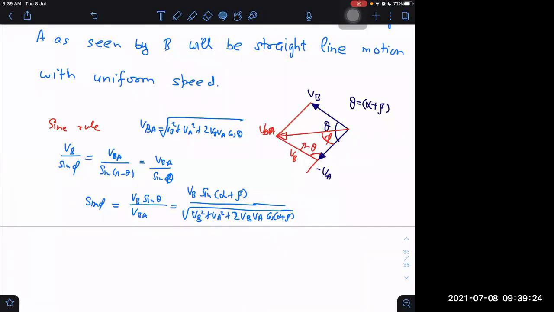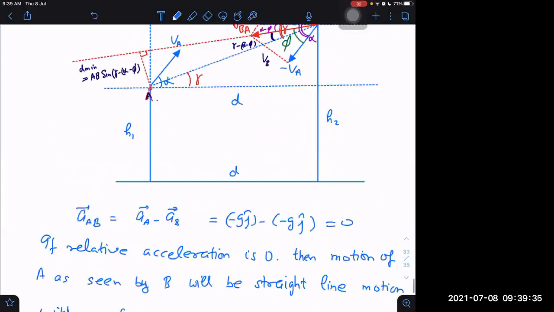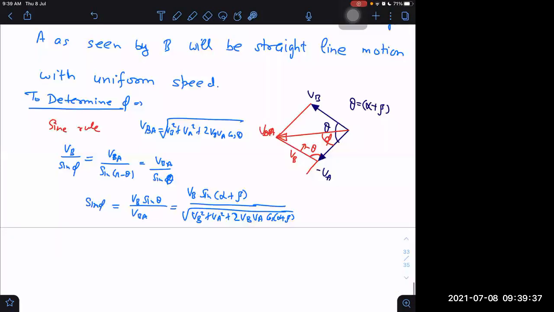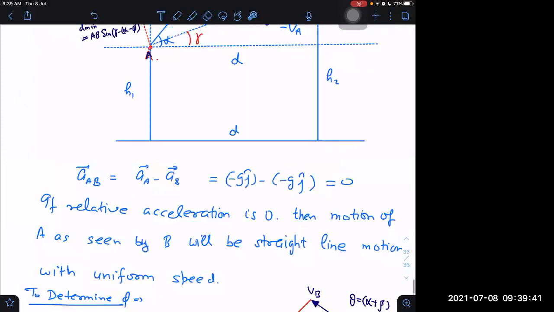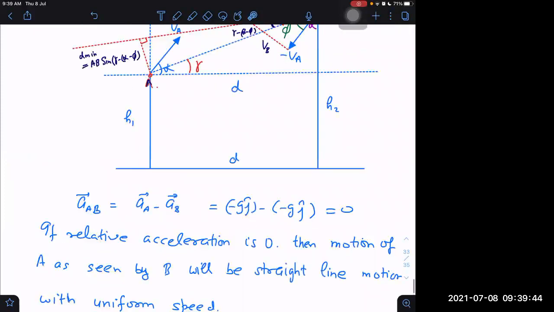Okay, sir. This effort is only to determine phi, because once phi is known, then we get this answer. Although determining phi is also not that tough, I think. Opening this is also not very tough. It appears tough here because all these are variables. Let us say I give you gamma maybe 60-degree angle, alpha maybe some such angles which are known values. Then it will be very easy to do after determining phi.